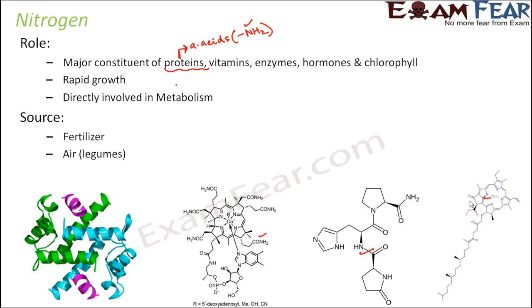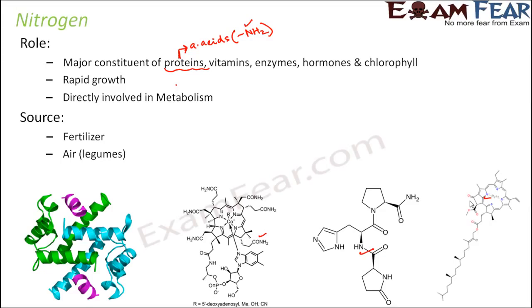They fix the atmospheric nitrogen. In the atmosphere, nitrogen is present in the form of dinitrogen gas, that is N2 gas. Now they convert that nitrogen and fix it into the soil in a form which can be utilized by the plants. So that is how nitrogen can be taken from the air with the help of these leguminous plants, because nitrogen is present in large amounts in the atmosphere. How these legumes convert atmospheric nitrogen into a usable form, we will see when we talk about nitrogen fixation towards the end of this lesson.